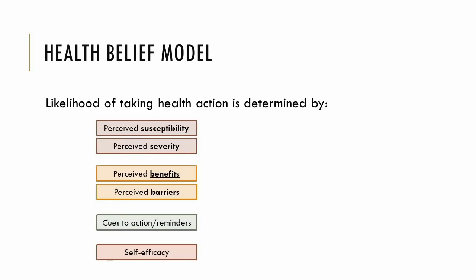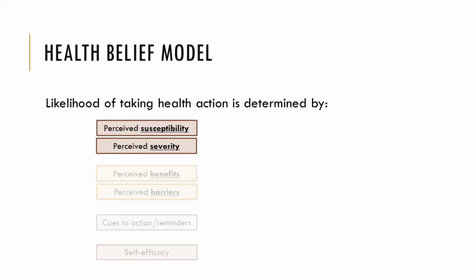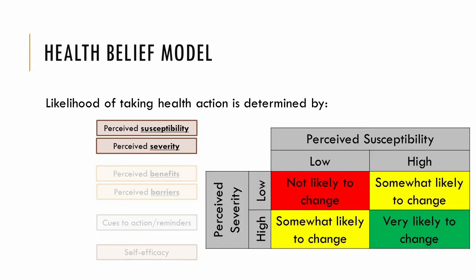The health belief model parses apart 6 core beliefs that contribute to our likelihood of engaging in a health behavior. First, we have a mental representation about the health outcome we are trying to avoid or promote. For this, we take into account the perceived susceptibility, that is, belief about our general risk, as well as the perceived severity, that is, what might happen to us if we in fact do get sick. If we think our likelihood of getting an illness is low, then we are less likely to care about engaging in a preventive behavior. Similarly, if we think that coming down with an illness is no biggie, we similarly won't put the preventive behavior high on our list of priorities.